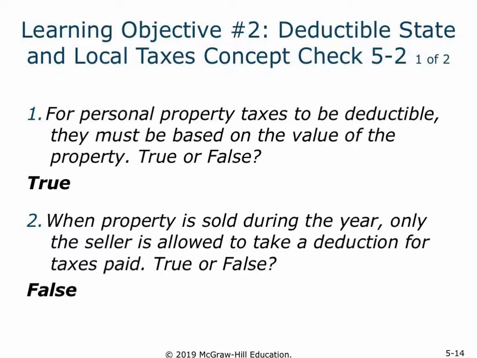Taking a look at our concept checks here, for personal property taxes to be deductible, they must be based on the fair value of the property, and we know that that is true. When property is sold during the year, only the seller is allowed to take a deduction for the taxes paid, and we know that is false. It would be split between the purchaser and the seller.